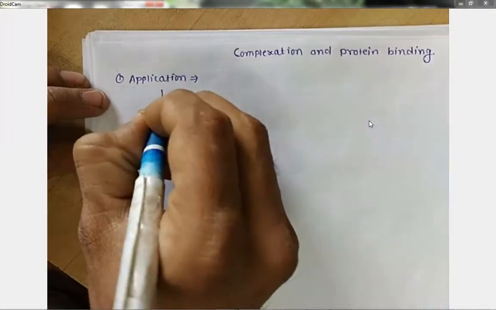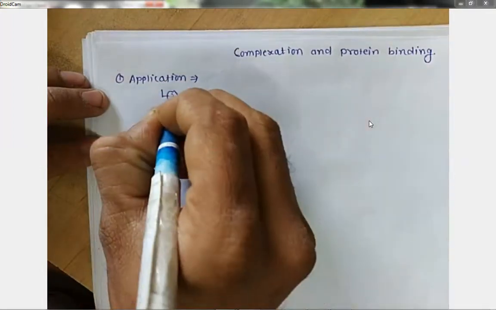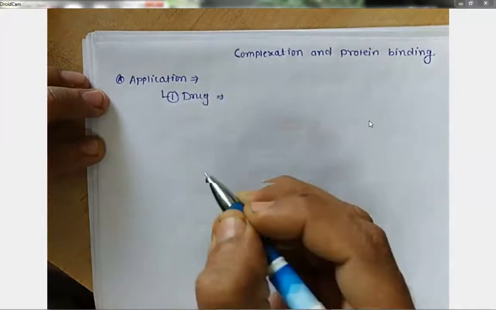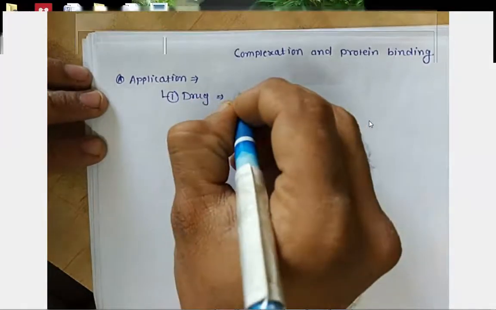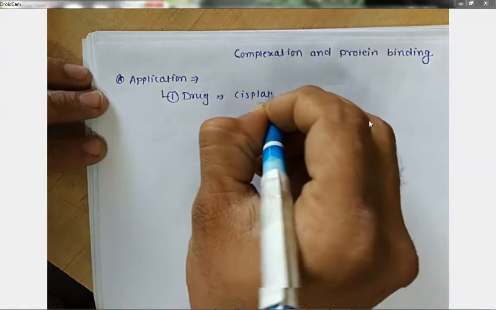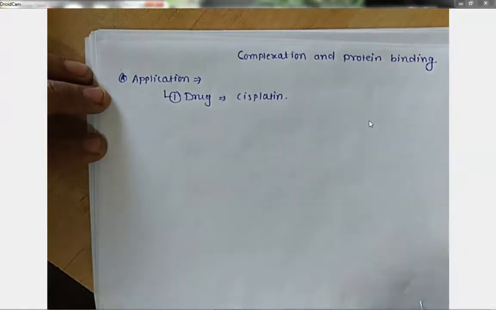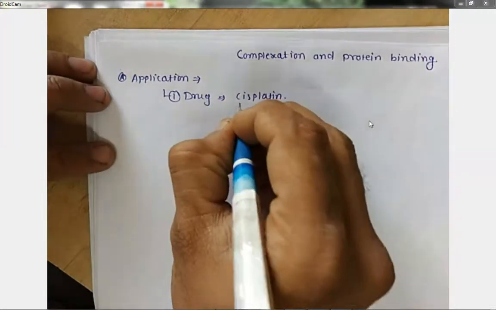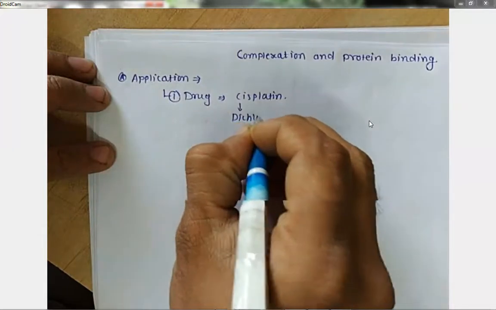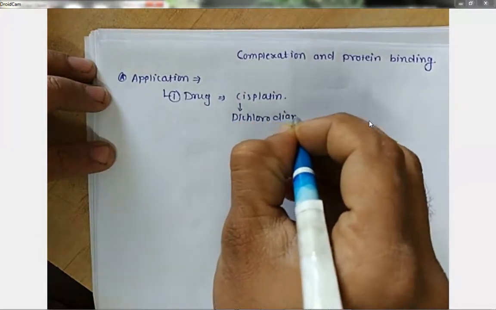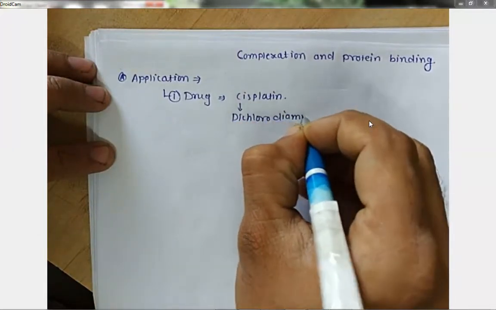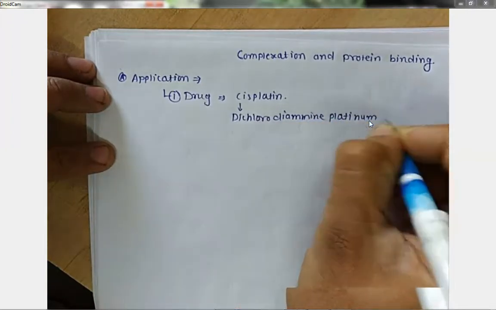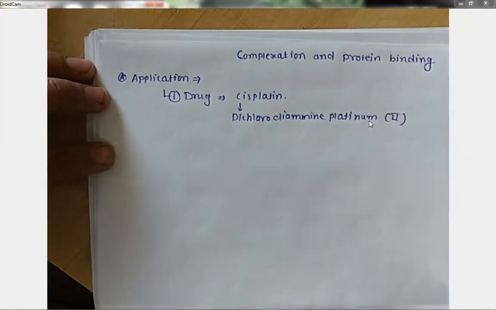The very first application is as a drug. A complex compound acts as a drug. For example, cisplatin. Cisplatin is nothing but dichlorodiamine platinum. Okay, so this is cisplatin.